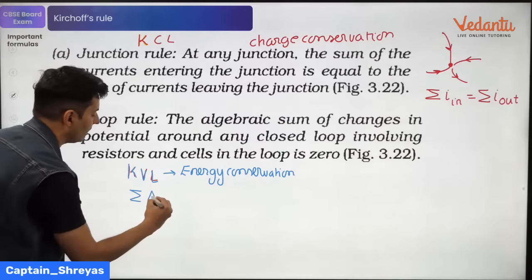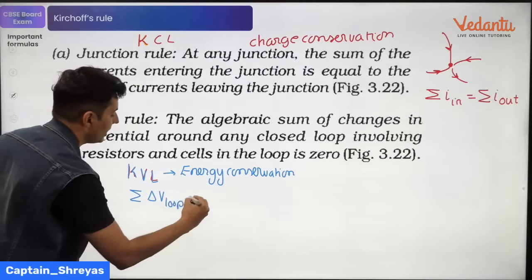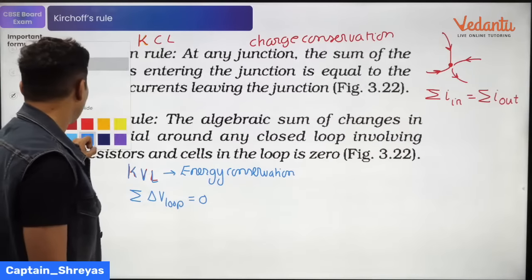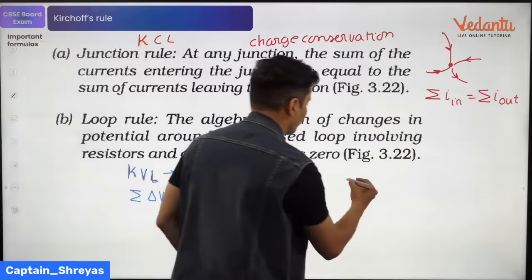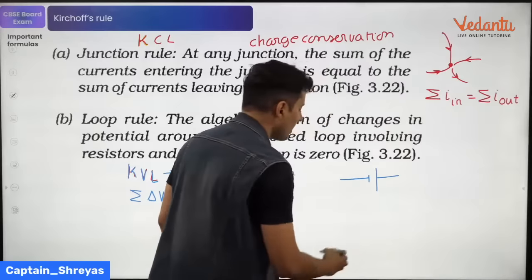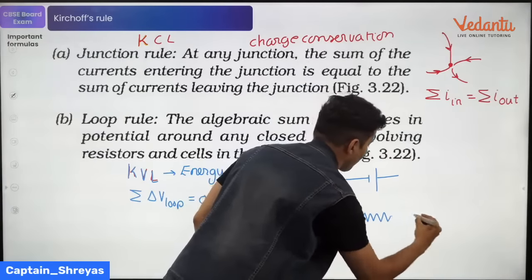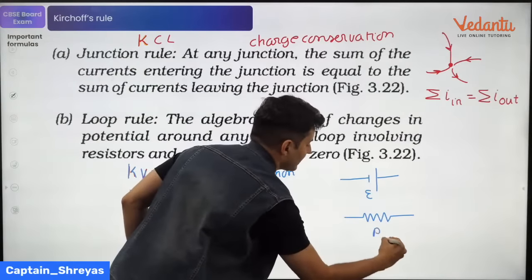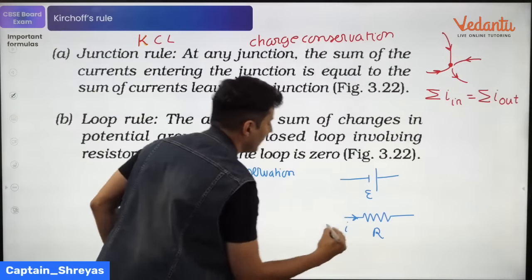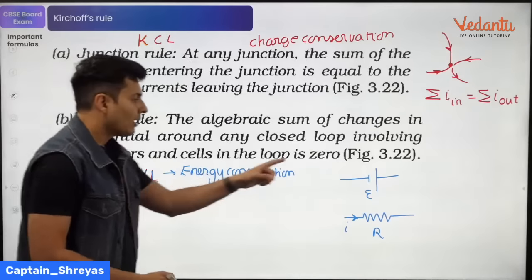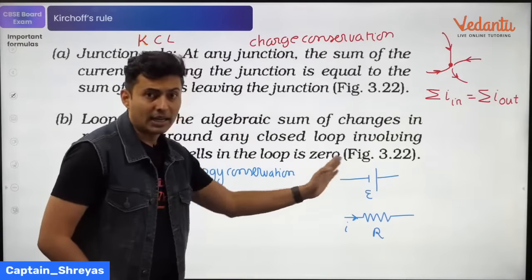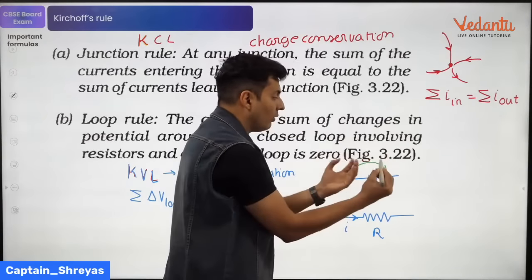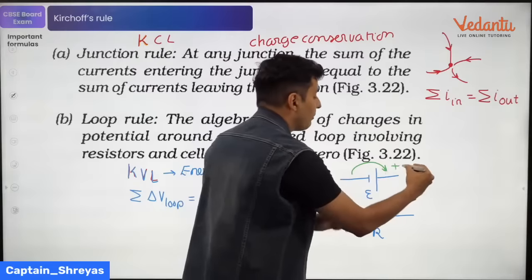So the sum of all the voltage differences in a loop is always going to be 0. So certain things which you should remember is that if you have, for example, a battery, then maybe a resistor. So if you have a battery of EMF E, resistance R, current is basically I. If you go from the negative to the positive side of a battery, you are going to a higher potential. The sign of the voltage difference will be positive. So it will be plus E.